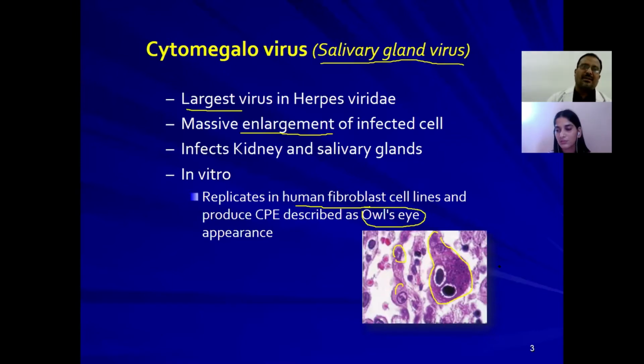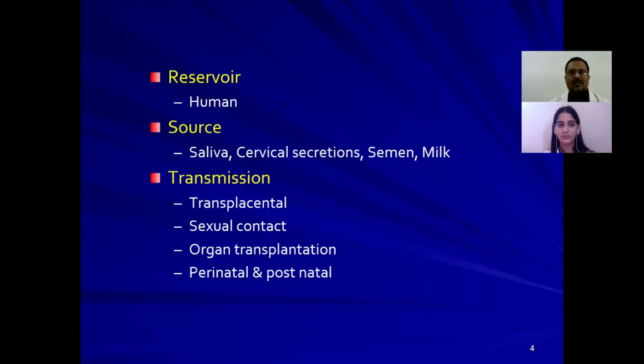infected with cytomegalovirus. The viral infection is responsible for the abnormal enlargement of the cell. That's why it's known as cytomegalovirus. But the older name for this particular virus is salivary gland virus, because it was isolated from the salivary gland.